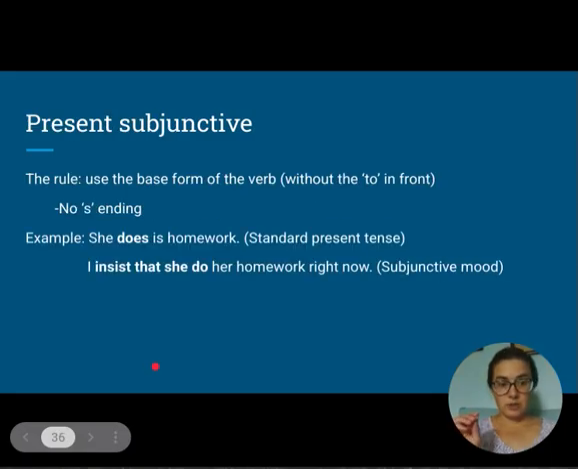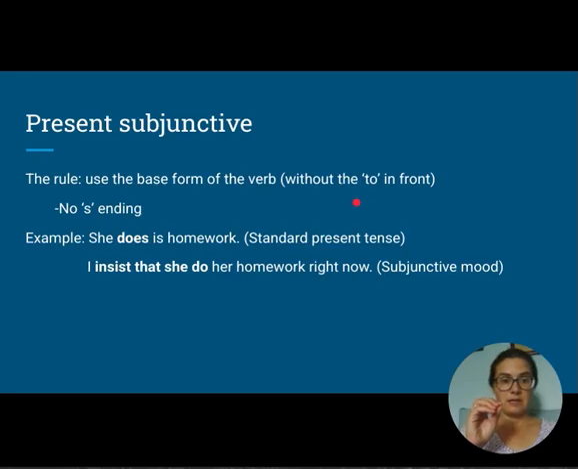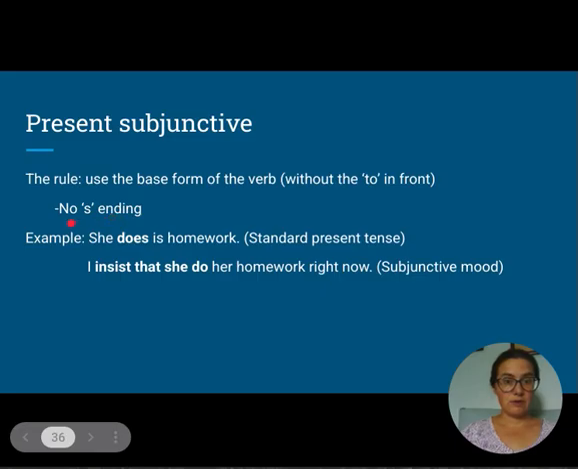The present subjunctive is formed with this rule. You start with the base form of the verb, whatever that verb is, but you take away the to in front of it. So instead of to walk, you would just have walk, or to do, you would just have do. You would not have an s on the ending, no matter if the agent or the subject is he, she, or it. That doesn't matter. For the subjunctive, you take off the s ending.